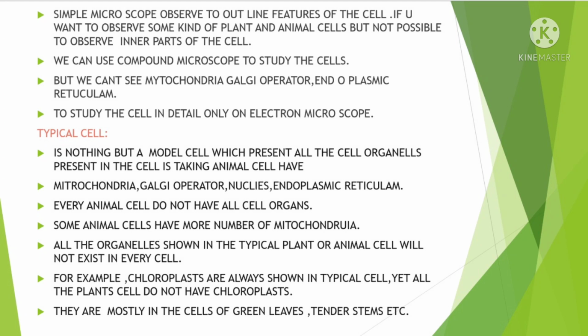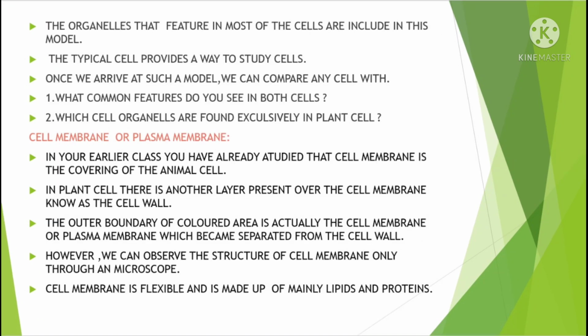For example, chloroplasts are always shown in the typical plant cell, yet not all plant cells have chloroplasts. They are mostly in the cells of green leaves, tender stems, etc. The organelles that feature in most cells are included in this model. The typical cell provides a way to study cells. Once we arrive at such a model, we can compare any cell with it.